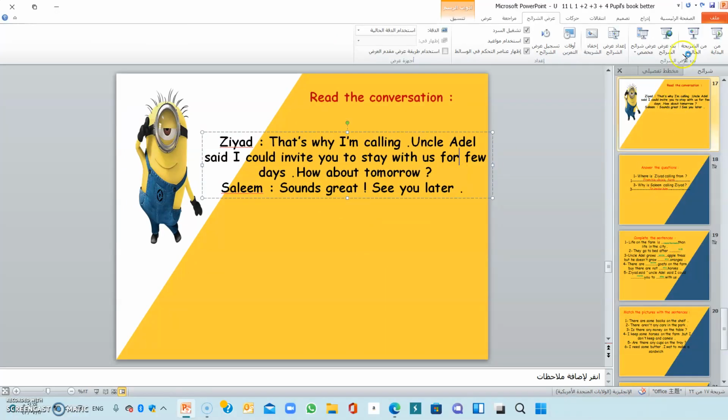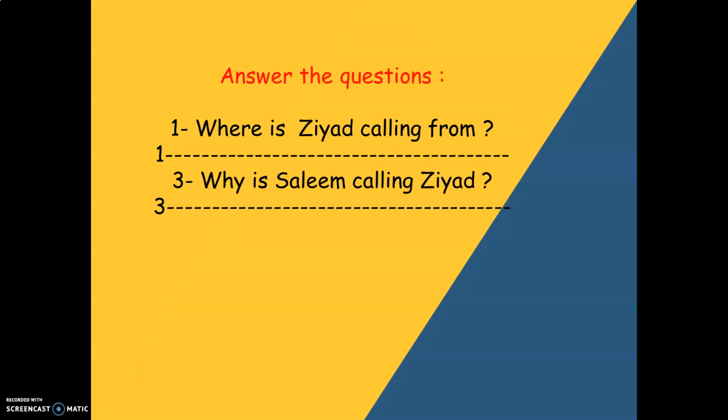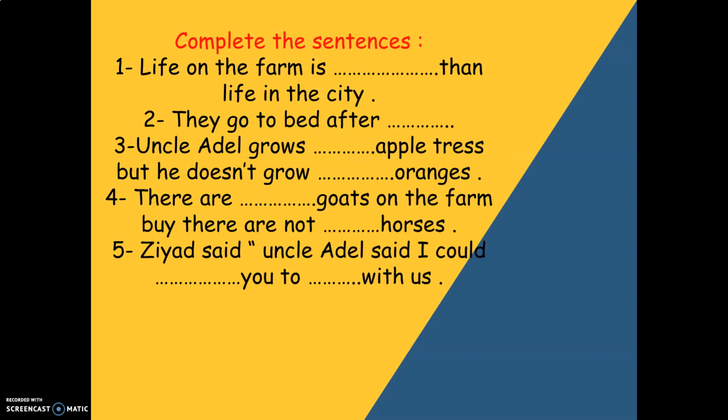So here, girls, for R, I forgot to write R. So answer the questions. Number one, where is Ziad calling from? He's calling from his uncle's farm. Number three, why is Ziad calling Salim? Okay, then complete the sentences.